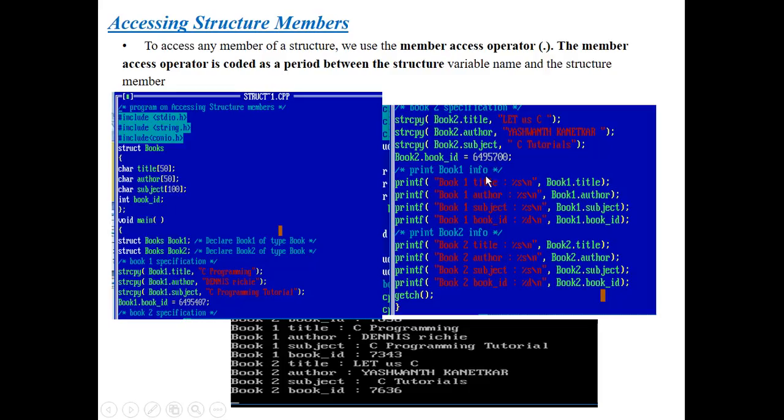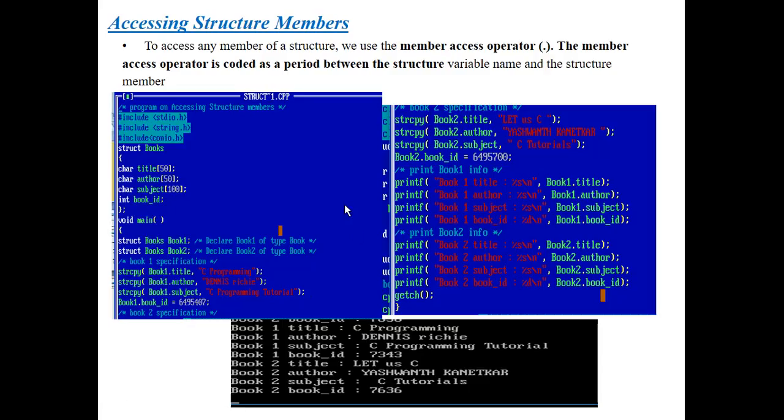Next I am printing those values onto my output screen, the book1 and book2 structure variable values. This is the program. This is the simple program on accessing structure members.